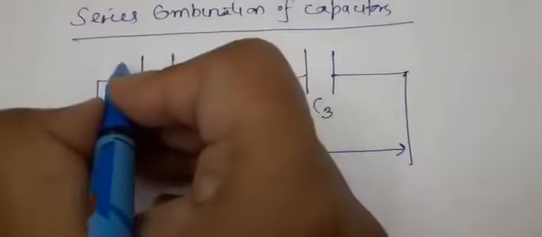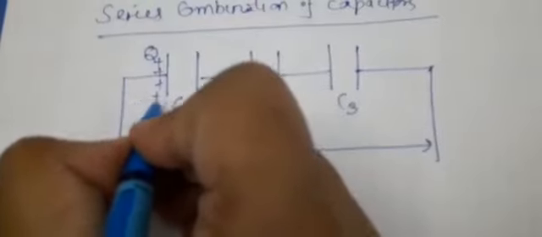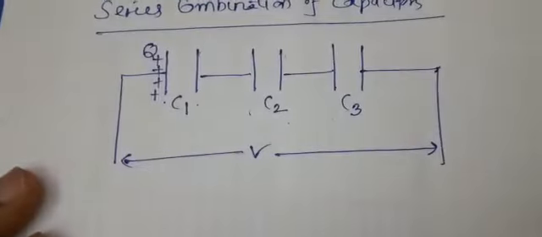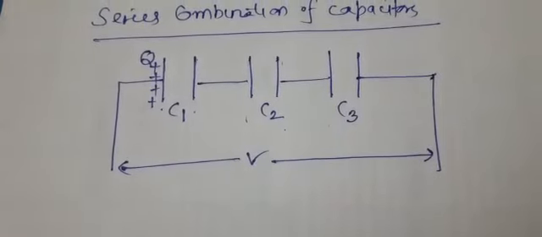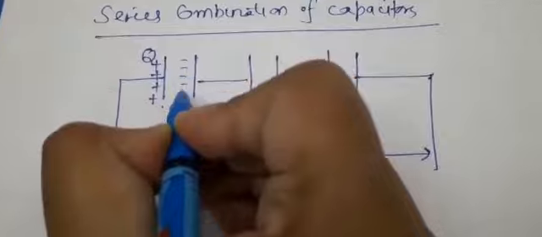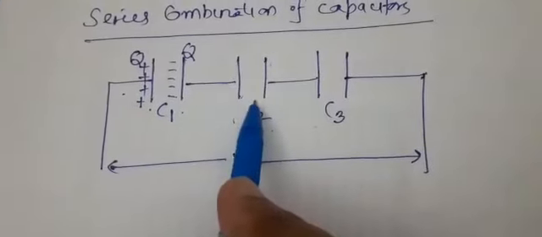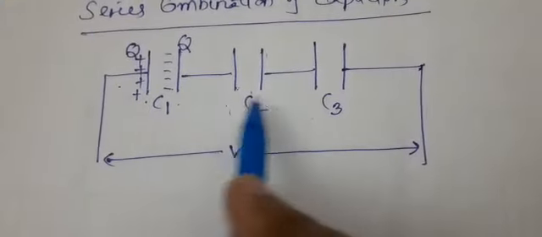So if charge Q is going to this plate, it will be having positive charge. Need not explain further because we have discussed it in the working principle of capacitor. So the second plate will acquire negative charge, same negative charge. In series combination, same charge will flow, will pass. It will flow to each of the capacitors.